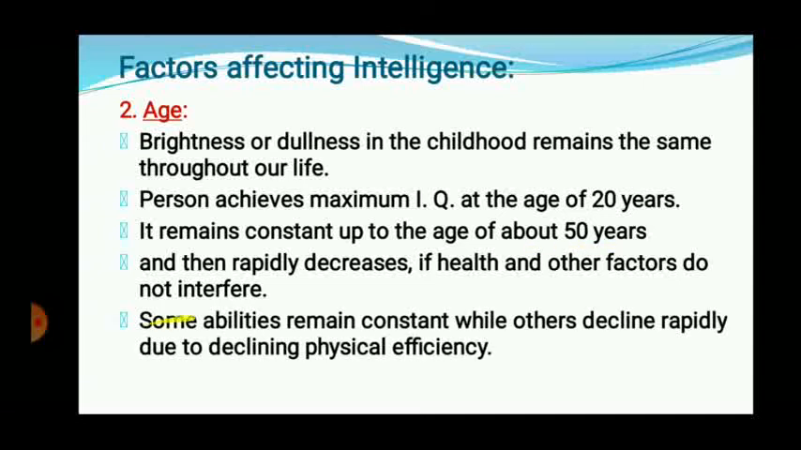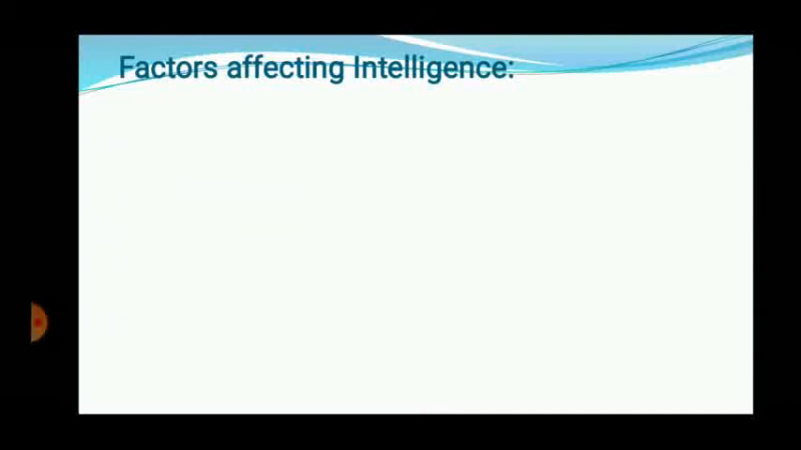But while some abilities will remain constant throughout your life, the main thing is that you are able to achieve maximum intelligence up to age 20. So your graduation is going to be complete by age 21 or 22, and based on that graduation knowledge level, you are able to do the work up to age 50, because your intelligence level remains the same. Likewise, age is going to influence the intelligence level.